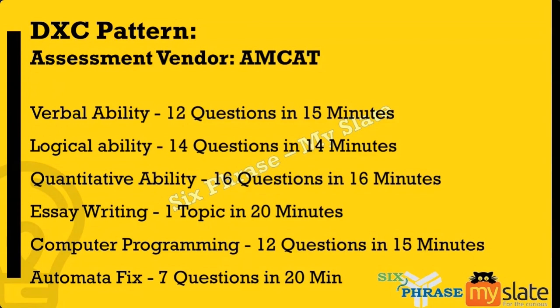Now, type 1 and 2, rectifying the error and filling in the missing line of code, will probably have only 10 marks each. Suppose 5 questions from these two types are coming: 10, 10, 10, 10, 10, you'll have 50 marks. The 2 questions wherein only the skeleton code is given, wherein you'll have to write that entire function, will carry higher marks. Suppose it will carry like 25 marks each. So while taking up the test, it is better.